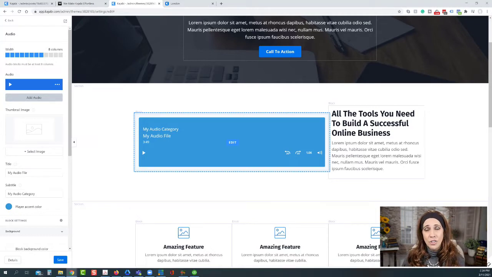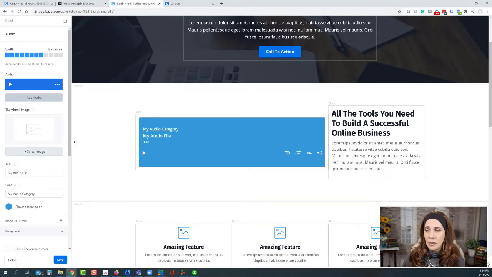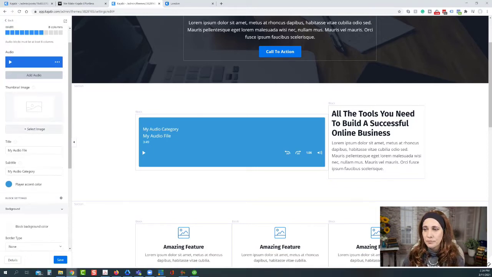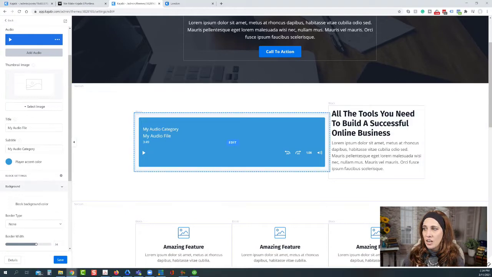In the pages, though, we now have some additional settings. So what we can do is select our thumbnail image, so you can add that here. We can adjust our title and subtitle, so it's going to show right here what the title and subtitle is, so we can change that.